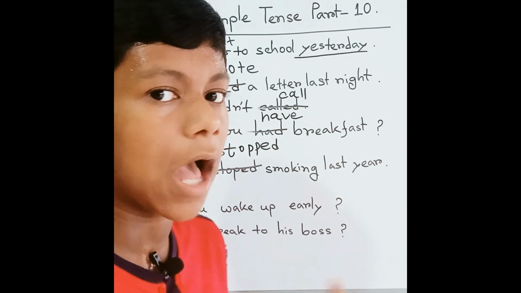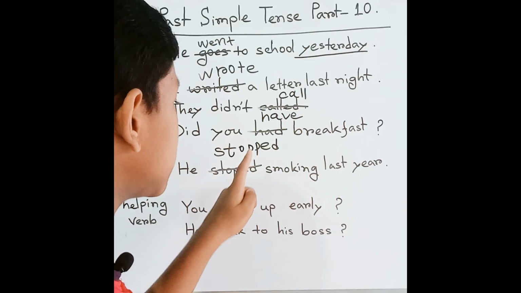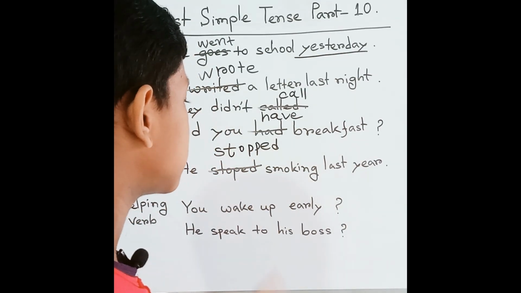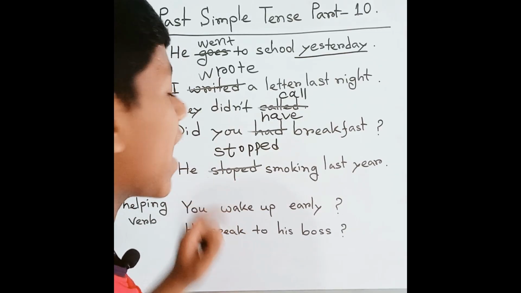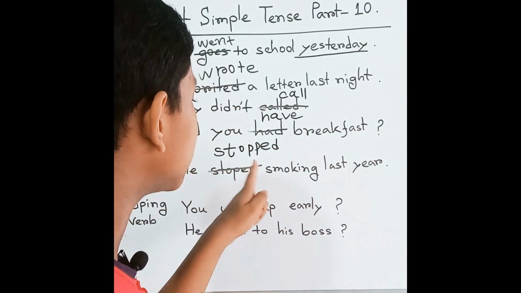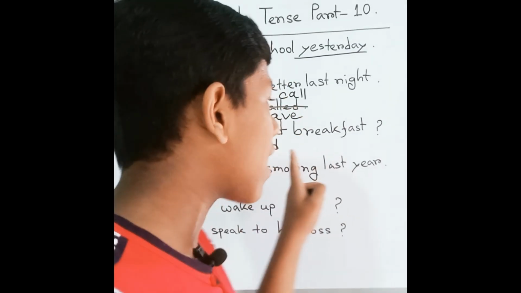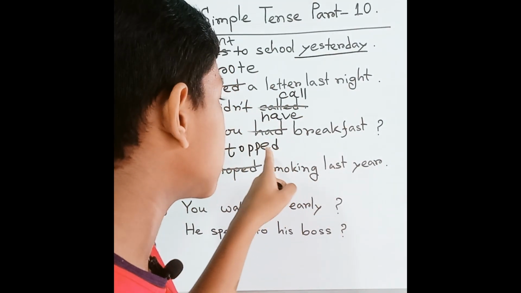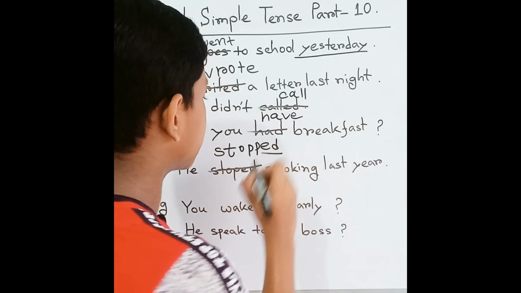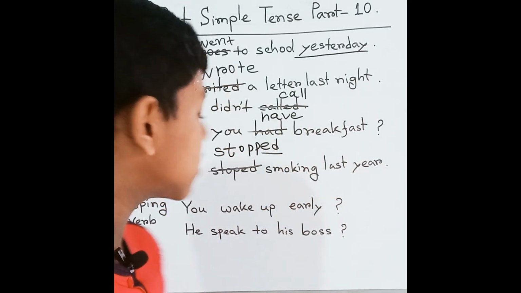Why, how can it become that? Yes, there's a reason, because you have to remember the rule: P is a consonant, O is a vowel, and T is a consonant. Same here, P is a consonant, then a vowel, then a consonant. That's why we have to double the last letter, which is P. That's why I have doubled the P, and then added "ed." This is very important here. So it will be: he stopped smoking last year. I hope you have understood.